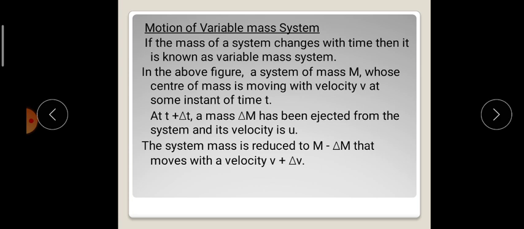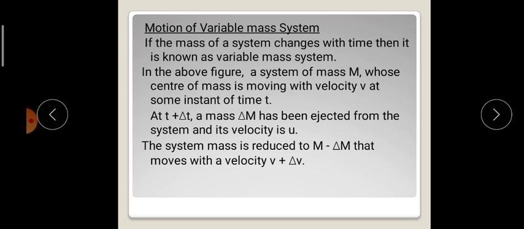Next comes motion of variable mass system. If the mass of a system changes with time, then it is known as a variable mass system, which is an important concept in the case of motion of a rocket.